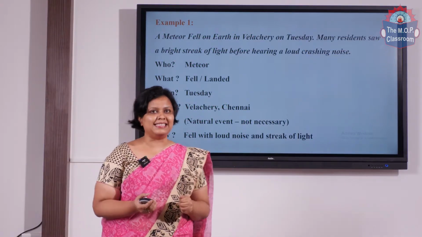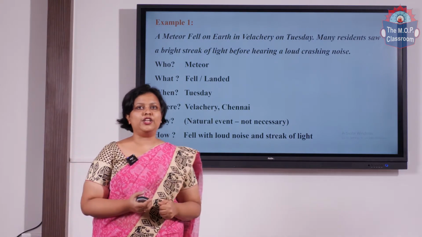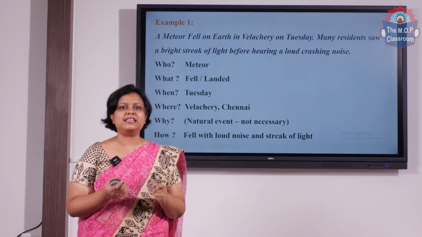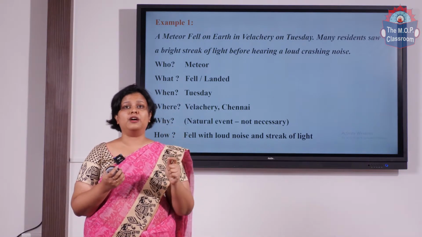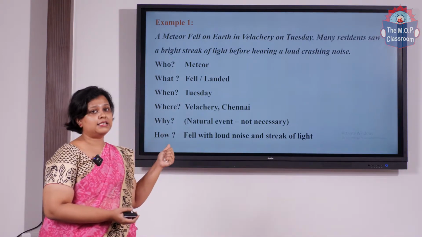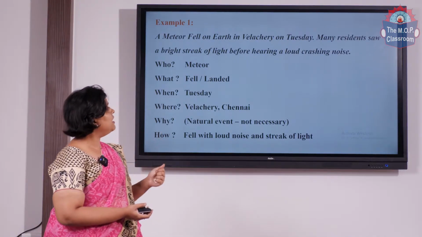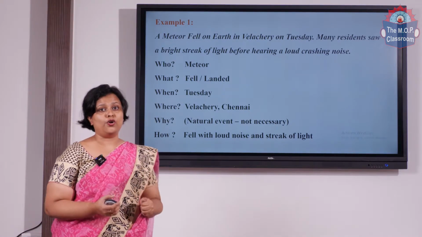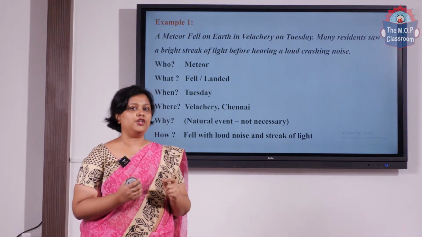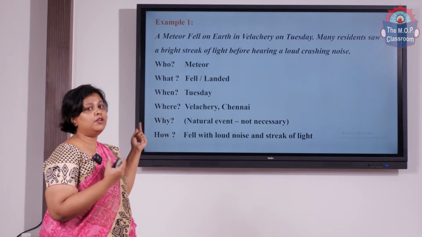Now let's take an example here. I've just given you a lead news here in order for you to understand or know how to differentiate between the 5 W's and the H. So let's take this lead news. A meteor fell on Earth in Velachery on Tuesday. Many residents saw a bright streak of light before hearing a loud crashing noise. So this is just the part of a lead news that I've taken just so that I can explain the 5 W's and the H.